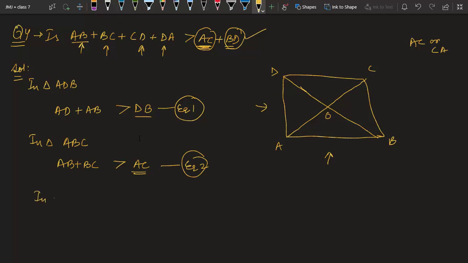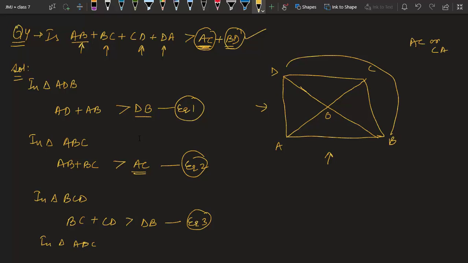Third triangle, I should take triangle BCD. In triangle BCD, again I can say BC plus CD is more than DB. Equation number 3. And finally, last triangle, in triangle ADC, we can say the same thing, that AD plus DC is more than AC. Equation number 4. Now, if you observe, we have got on the right side DB and AC only. So let us add these equations and see what happens. Maybe by simplifying them, we get the answer.